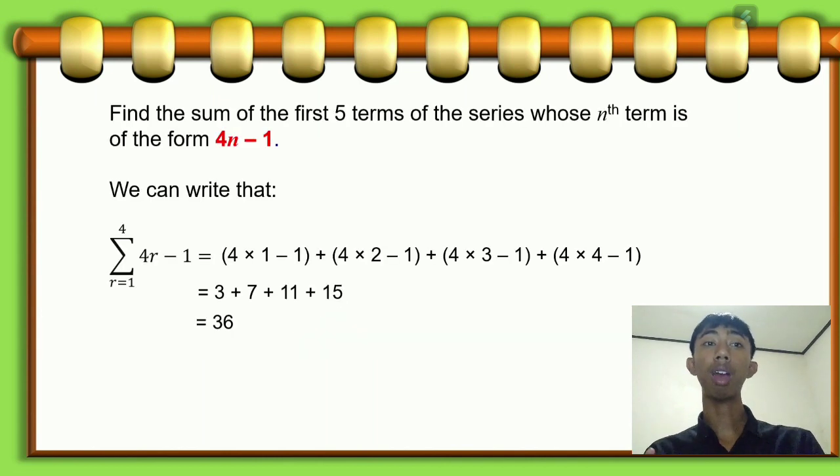Okay, for the example, find the sum of the first 5 terms of the series whose nth term is given by 4n minus 1. Okay, we can write the sum of r equal to 1 to 4 of 4n minus 1. And we will get 4 times 1 minus 1 plus 4 times 2 minus 1 plus 4 times 3 minus 1 plus 4 times 4 minus 1. And after we add it, we will get the sum is 36. So the sum of the first 5 terms of the series is 36.